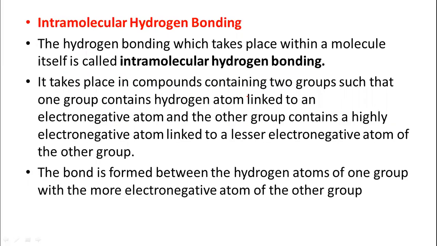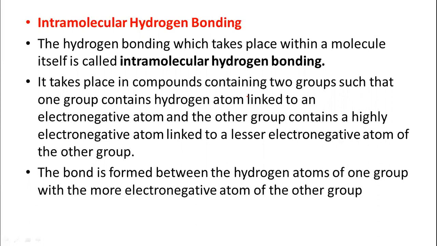So let us show this intramolecular hydrogen bonding. It takes place in compounds containing two groups, such that one group contains a hydrogen atom. So in salicylaldehyde, the OH group has a hydrogen atom linked to an electronegative atom, that is oxygen. And the other group contains a highly electronegative atom linked to a lesser electronegative atom.